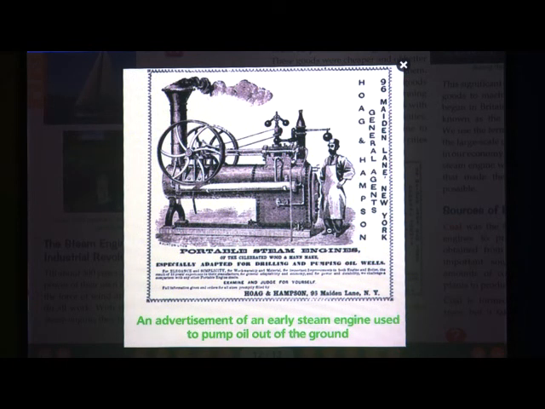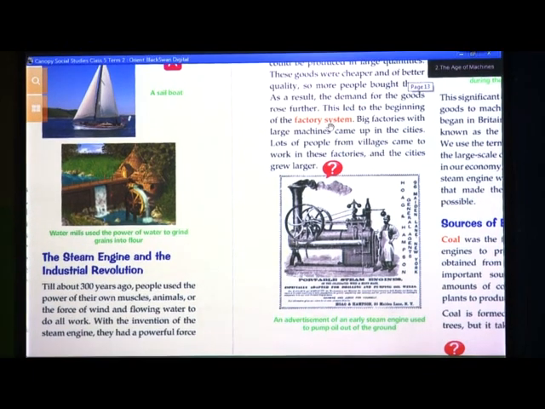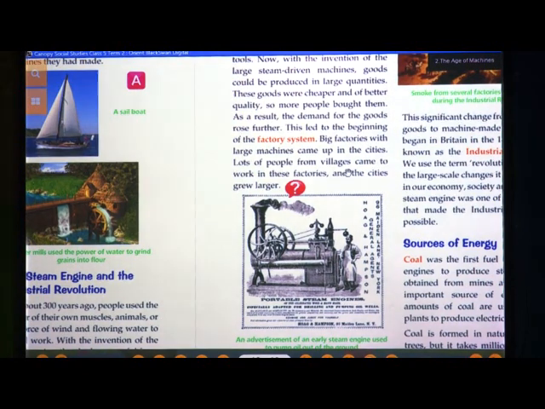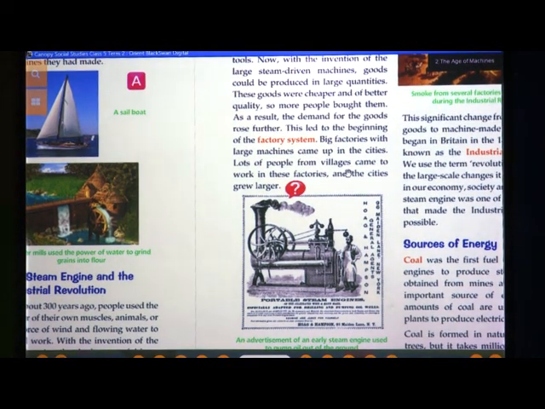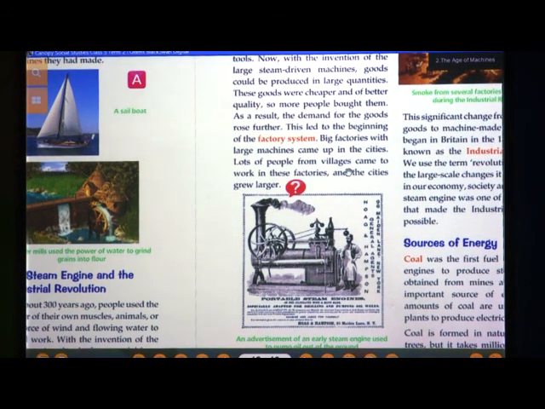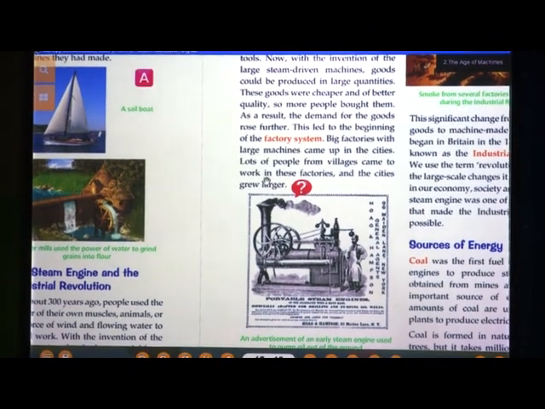Due to this, big factories came into being. It was the beginning of the factory system, right? So what happened? The people from villages shifted to cities to earn money, and this helped to improve their standard of living. They got good earnings from these factories.